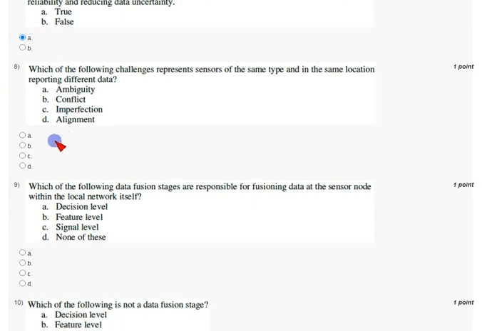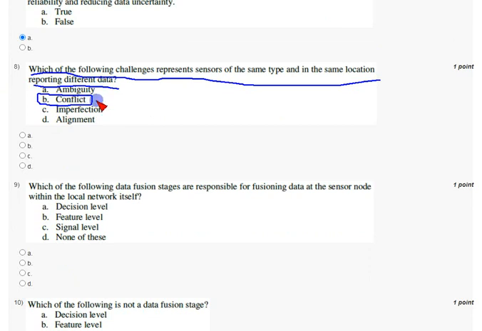Coming to eighth one, that is, which of the following challenges represent sensors of same type in the same location reporting different data? The answer for eighth question is option B, that is conflict. It results in a conflict. So option B is the correct answer for eighth question.